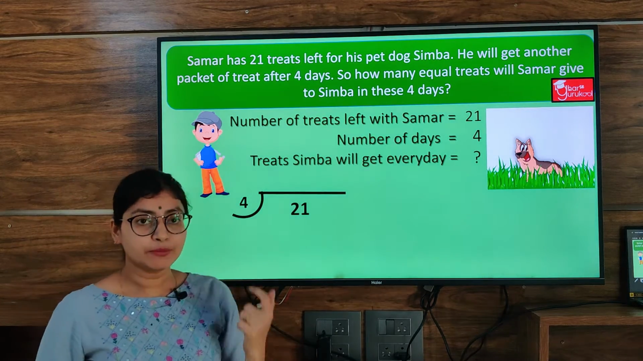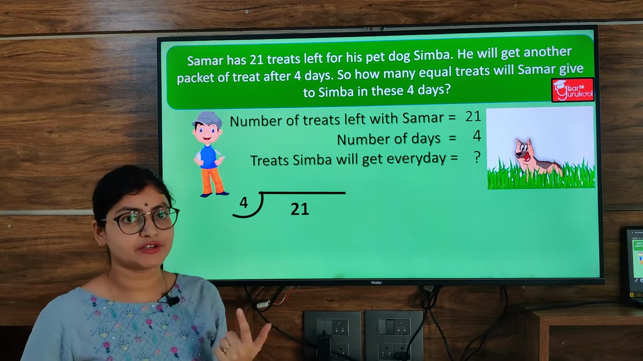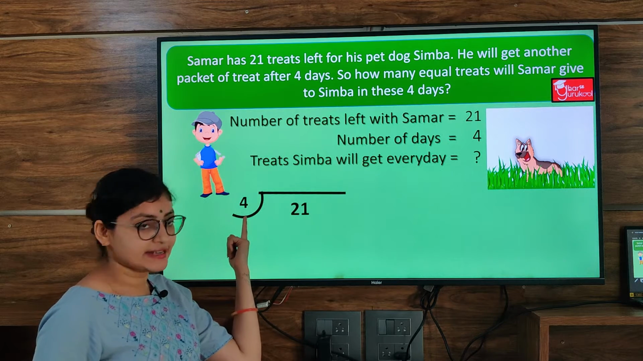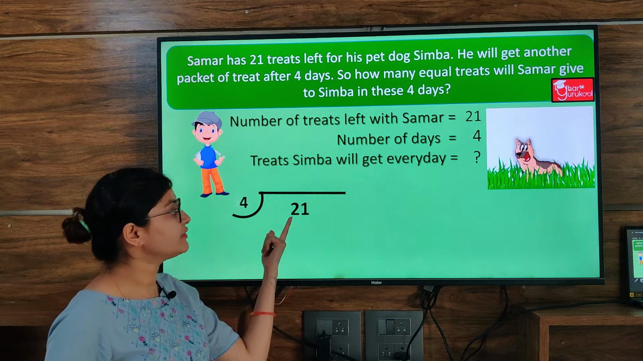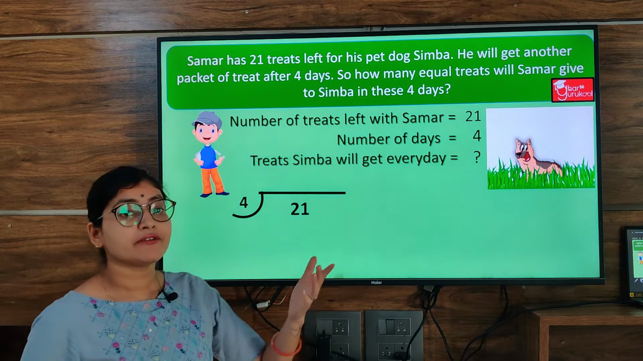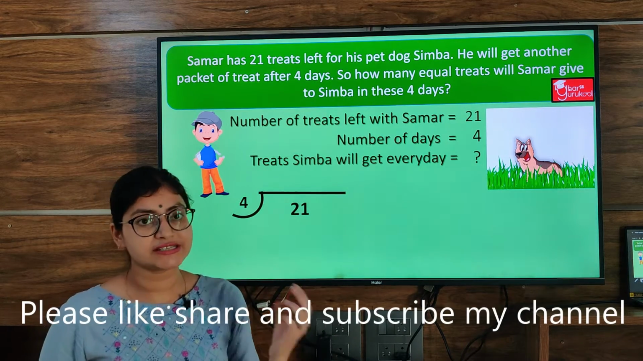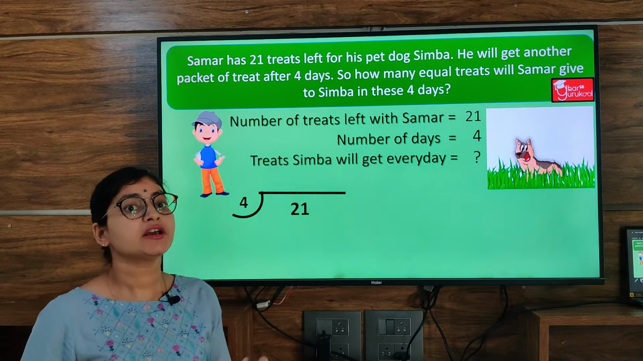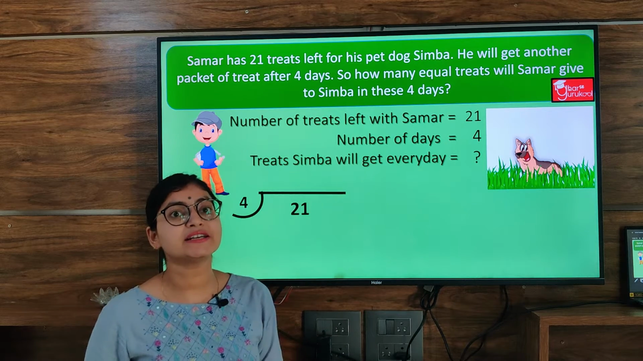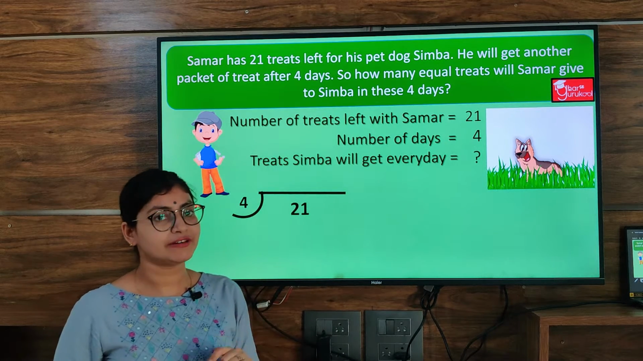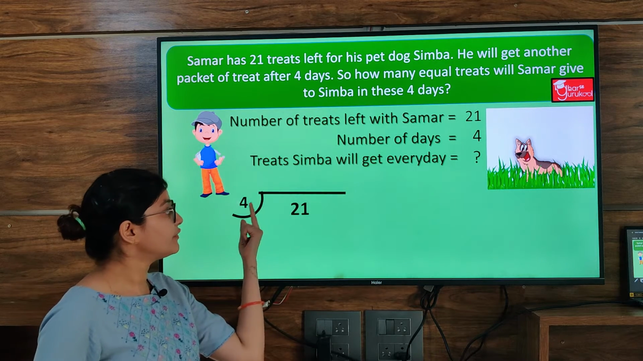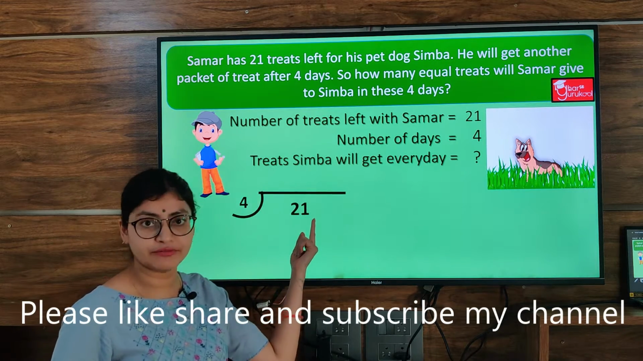Now there is one more thing to keep in mind whenever we do division. If we have a single digit divisor, we will first compare it with the first digit of the dividend. Whenever we do addition, subtraction or multiplication, we start solving from the right hand side, but in division we will start solving from the left hand side. So we will compare 4 with 2 and not 1.